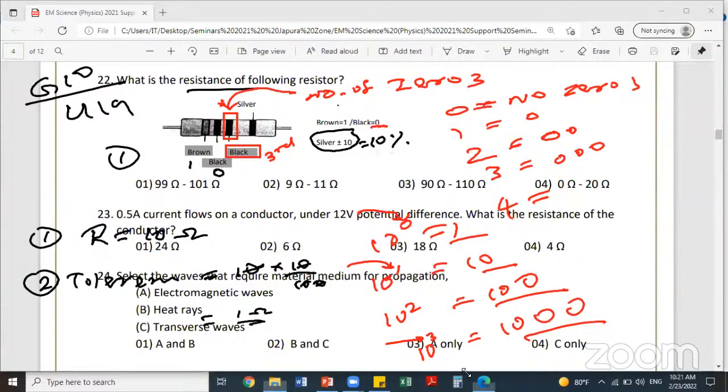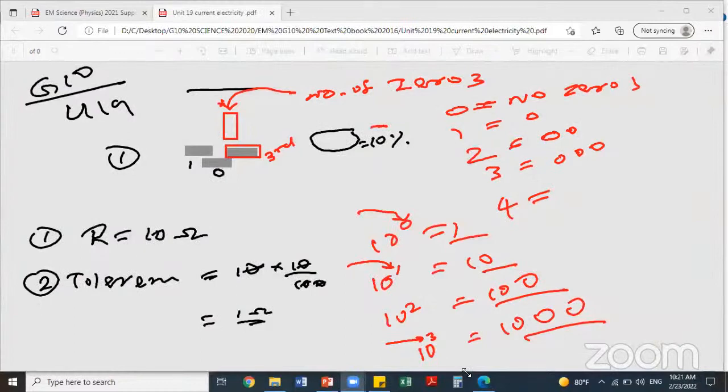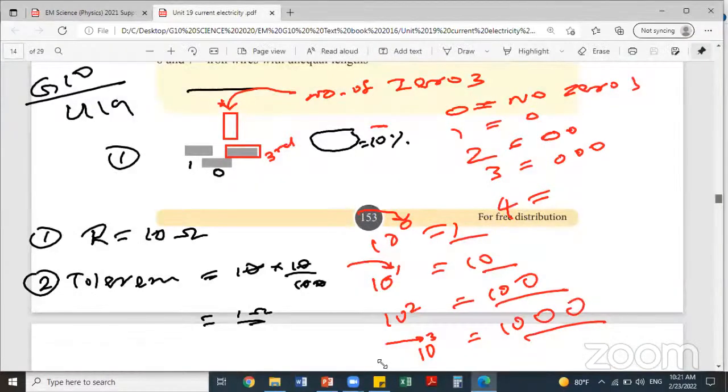Look at the screen again, everyone. Now let's move back to the screen.